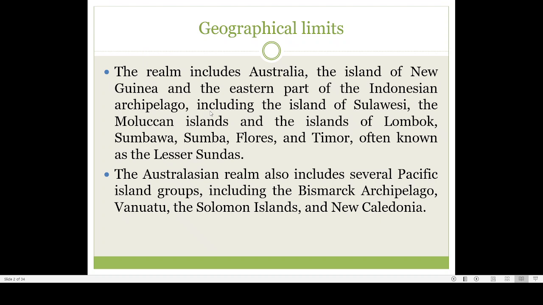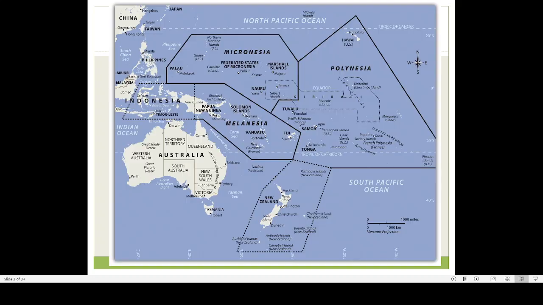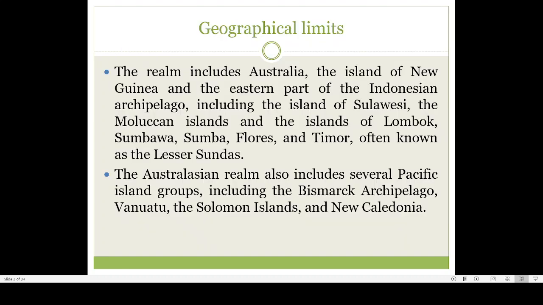Then next is the eastern part of the Indonesian archipelago, including Sulawesi and the Moluccan Islands. So this is Indonesia, and this portion is coming under the Australian realm. So Papua New Guinea is that eastern side of Indonesia. These are all Indonesian islands. Java, etc. are Indonesian islands. All these are coming under the Australian realm.